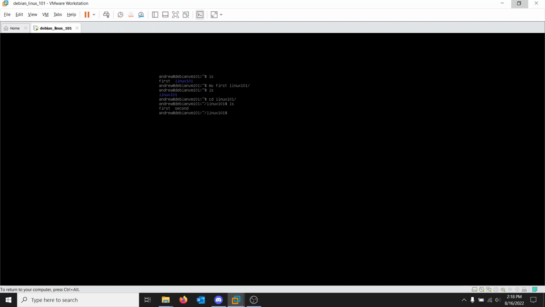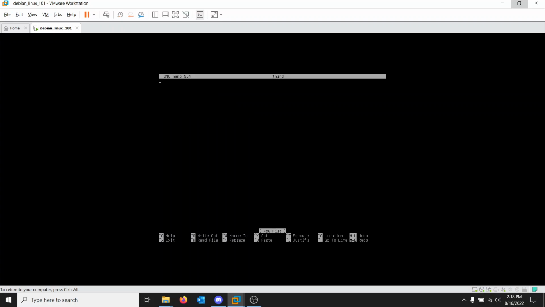Let's create a third file, but let's actually add text to it. Now, I'm going to make an entire episode on some of the text editors I use. I use Vim a lot. Vim is not installed by default in Debian. Really easy text editor to use, Nano. So we're going to say nano third. What this is going to do is open the text editor and create a blank file called third. Hit enter.